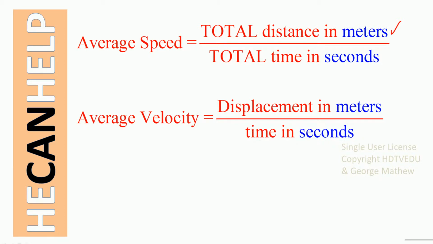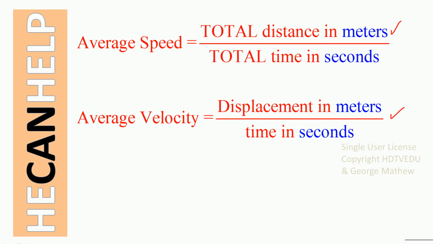Average speed is equal to total distance in meters, which we know. It is 600,000 plus 600,000. How about total time in seconds? We don't know that. But we know the distance and the speed from Cincinnati to Chicago. We also know the distance and the speed from Chicago to Cincinnati. So calculate the time to go from Cincinnati to Chicago. Calculate the time to come from Chicago to Cincinnati. Add those two times. You have the total time. You have the total distance. You can get the average speed.